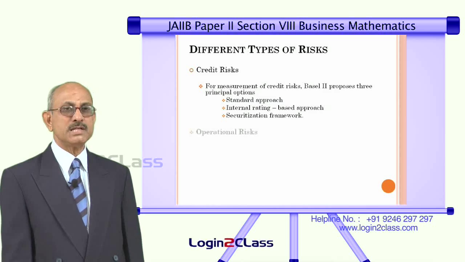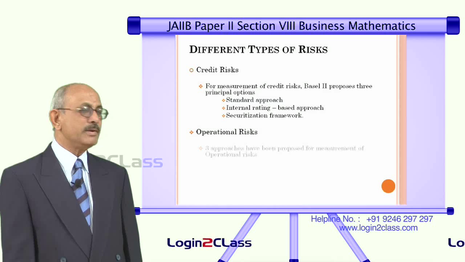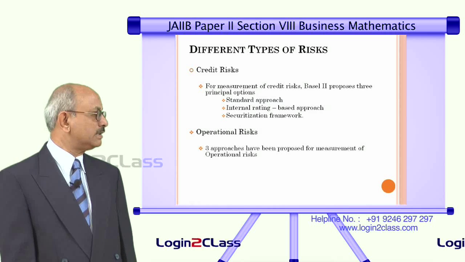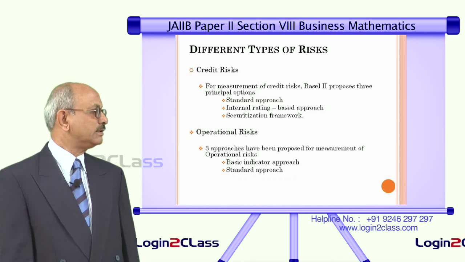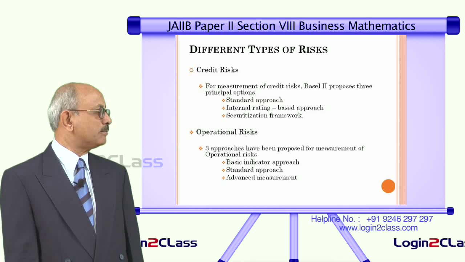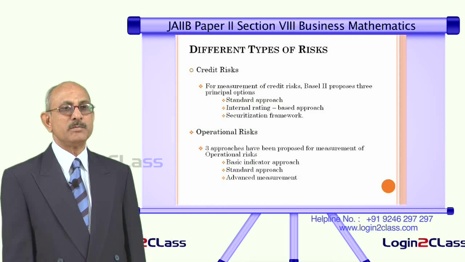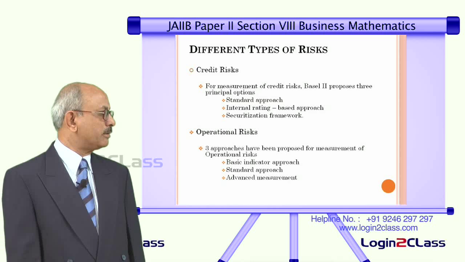Similarly, in the case of operational risk, the Basel II Accord gives three approaches for measurement of operational risk. One is called the basic indicator approach, the second is called the standard approach, and the third is called the advanced measurement approach. How these approaches are used for measurement will be done in a separate chapter, in a separate paper.